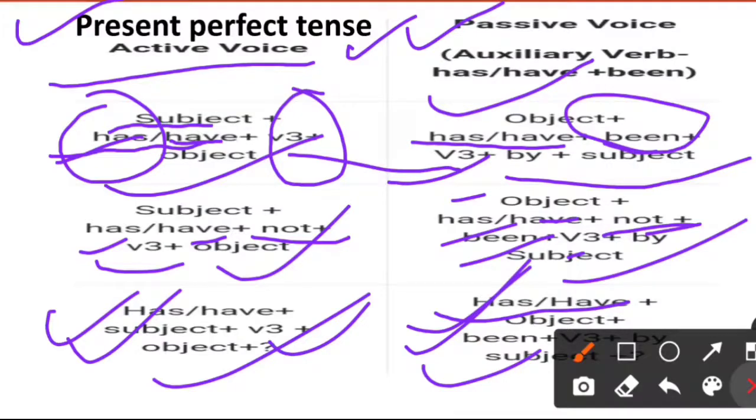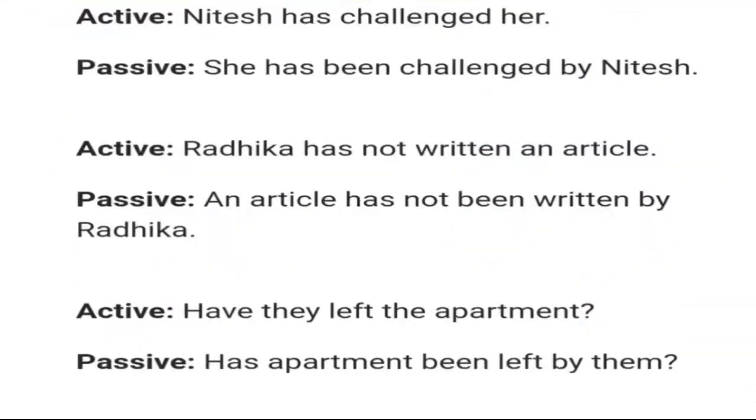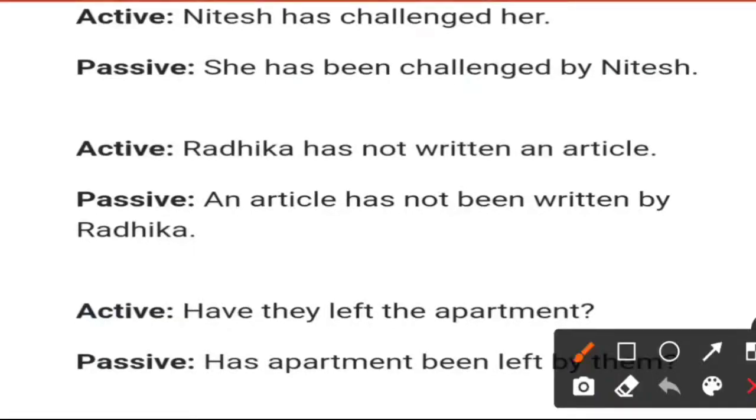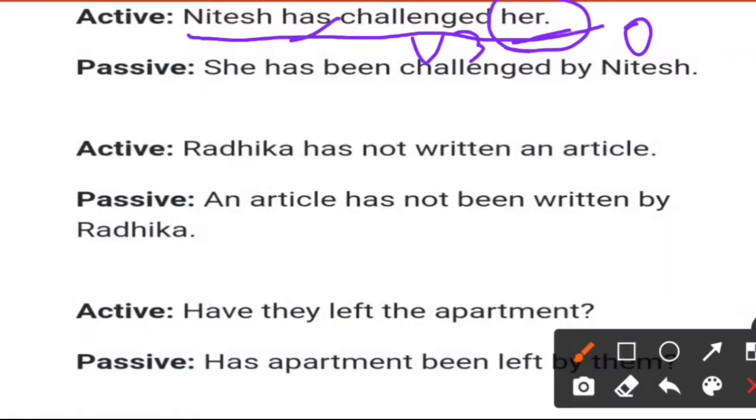Now we will go for examples. Nitesh has challenged her. So here now it is also a challenge for all of you. Here it is has, that is why always V3, and here her is an object. When the object comes to the subject position, it will be converted into the subjective case.